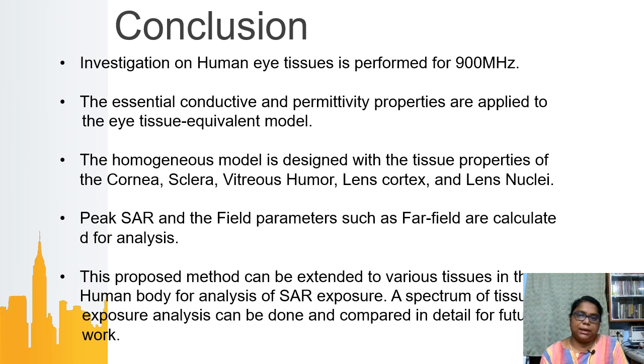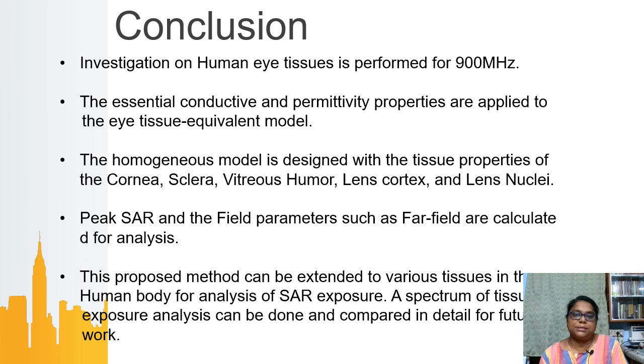To sum up, we have investigated the human eye tissues at 900 megahertz. With the essential conductive and permittive properties applied, it is possible to develop a numerical model for human beings and estimate the radiation absorption. We use a homogeneous model for cornea, sclera, vitreous humor, lens cortex, and lens nuclei.